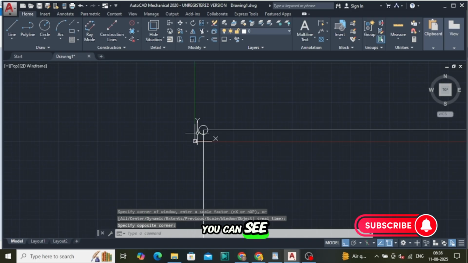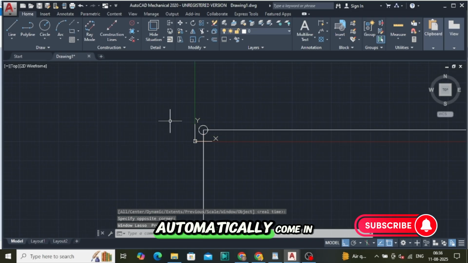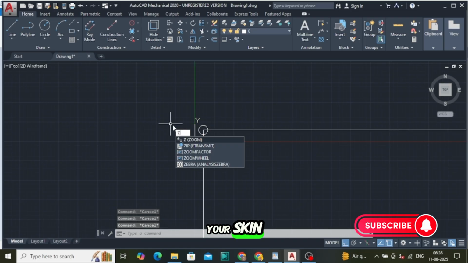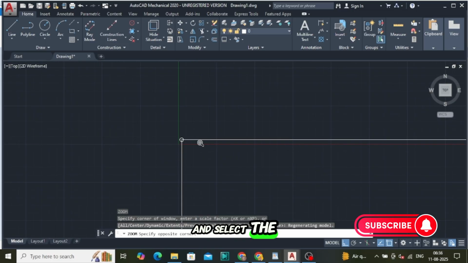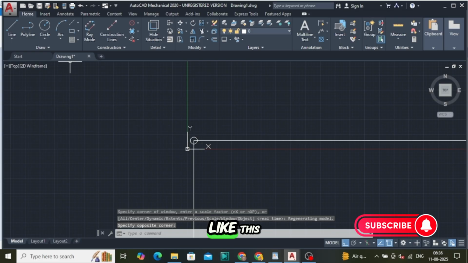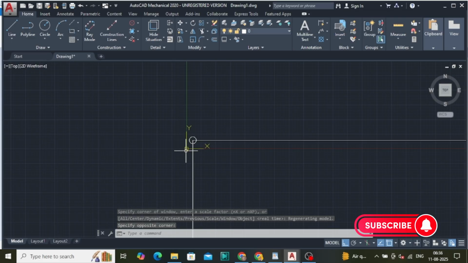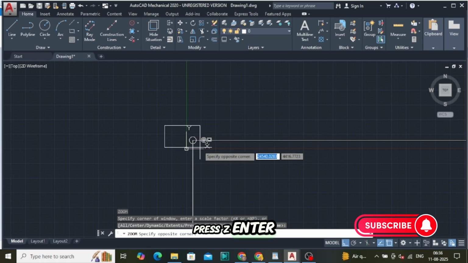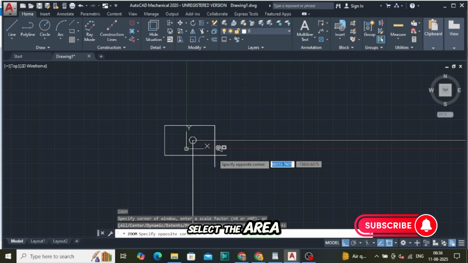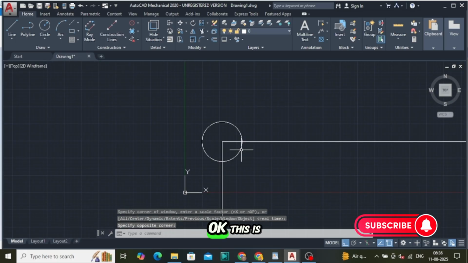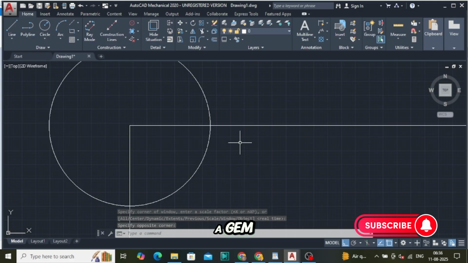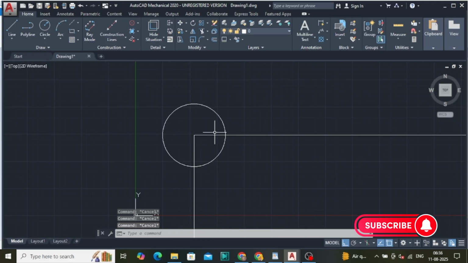You can see it will automatically come onto your screen. Press Z, enter, select the area, and right click. Okay, this is the zoom and pan command.